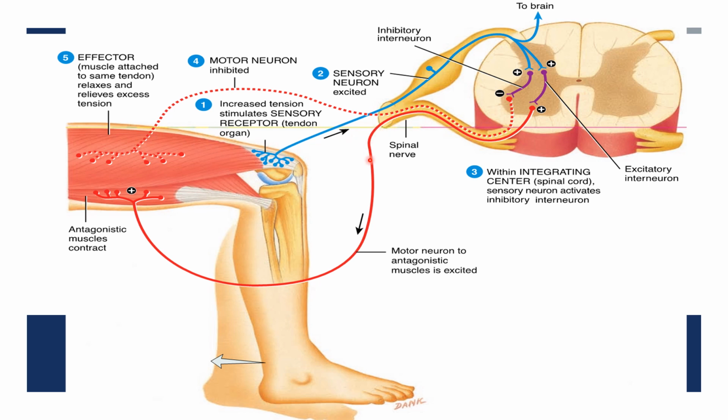Whereas there is an antagonist muscle over here. So the motor neuron to the antagonist muscle gets excited, and the antagonist muscle gets contracted.